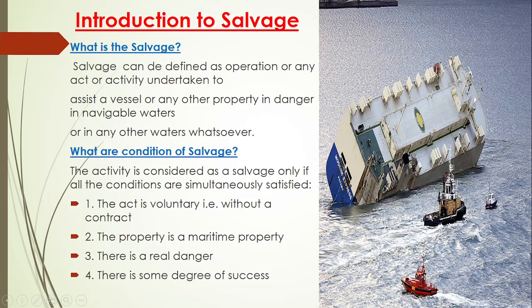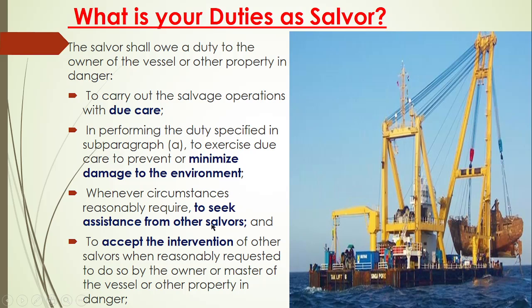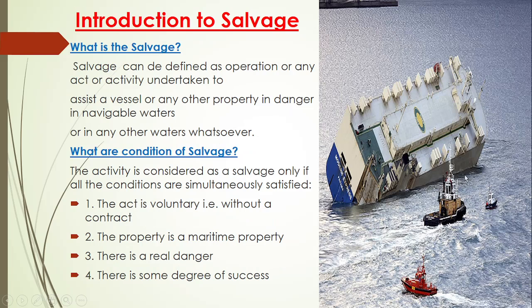Now if the salver is getting greedy, thinking that if he is able to save this whole ship he will get a bigger, fatter reward, he is not seeking any assistance. The third point, as you have seen, says that if a salver is reasonably good and knows that he needs assistance and seeks it, that is well and good. But if he doesn't seek assistance, then the owner of the ship, whose property is in maritime danger, can also intervene and tell the salver that he needs assistance and should take it, because the priority is saving the ship.